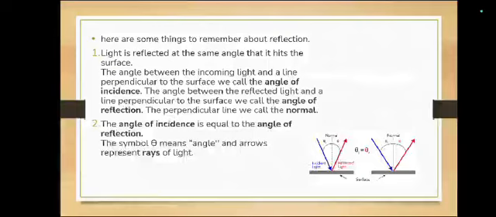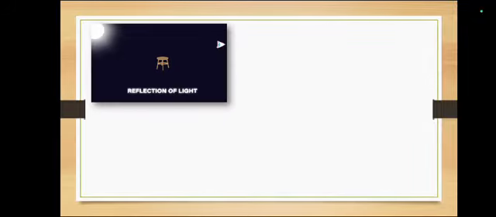Let's say the symbol theta means angle and the arrows represent rays of light. Here you can see a sun, a table and an eye. Sun is a luminous object and the table is a non-luminous object.